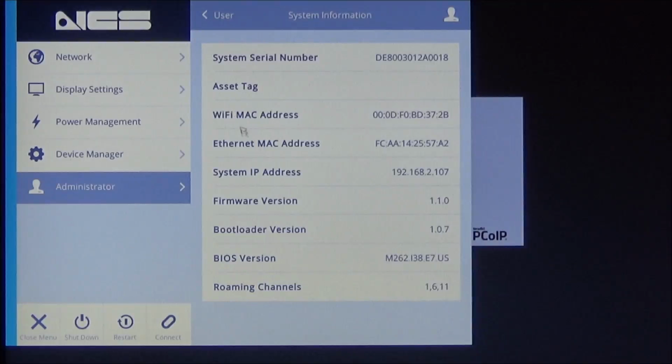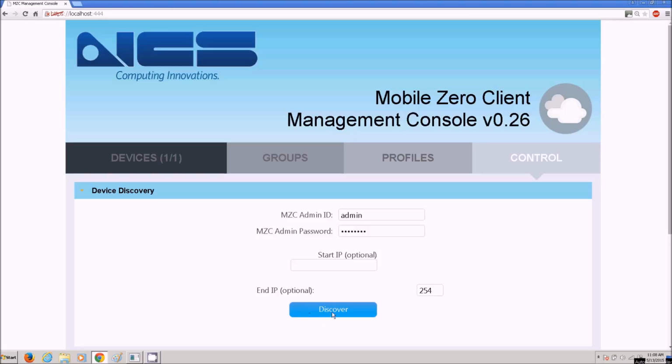If you go into Administrator under System Info, there will be a line at the bottom that has just been added that will show you the current roaming channels that it is scanning for, 1, 6, and 11, as shown here. In this example, we will be changing the channels from 1, 6, and 11 to 1, 7, and 11, just to show you.